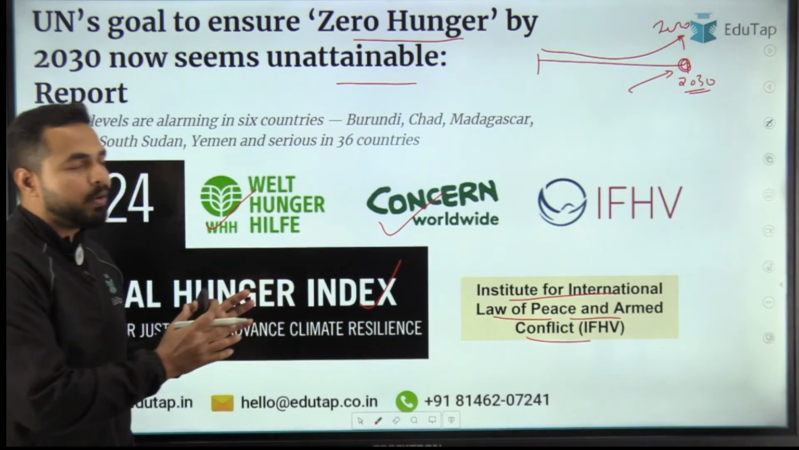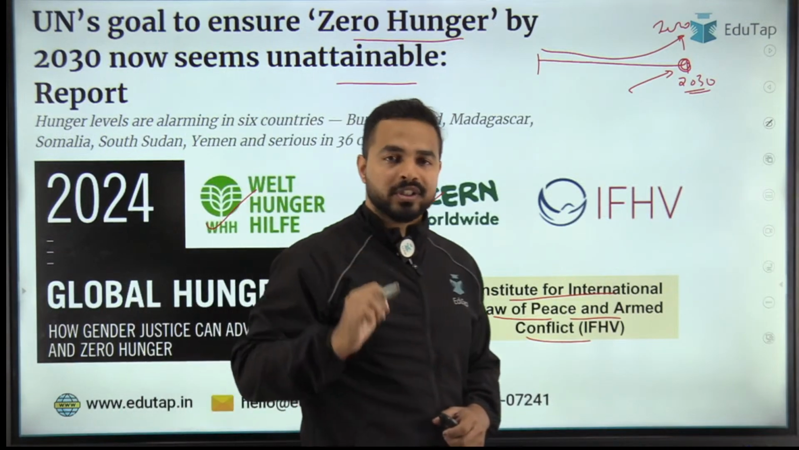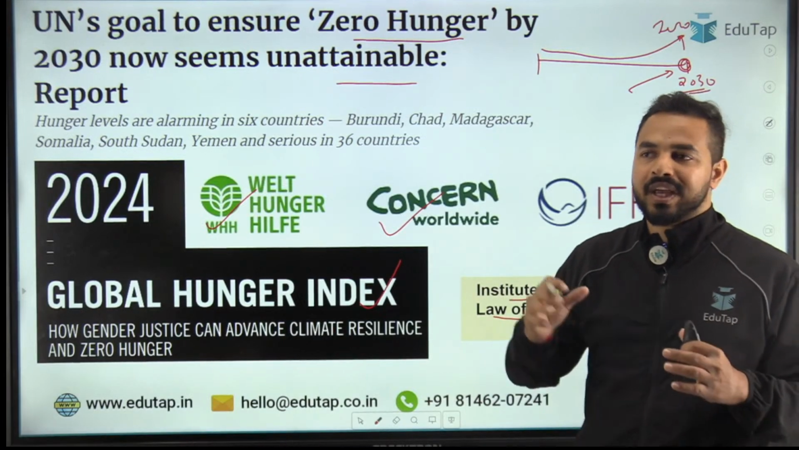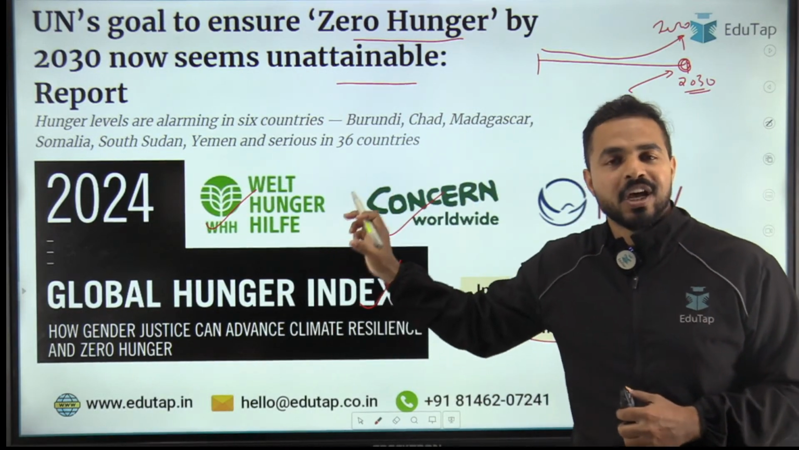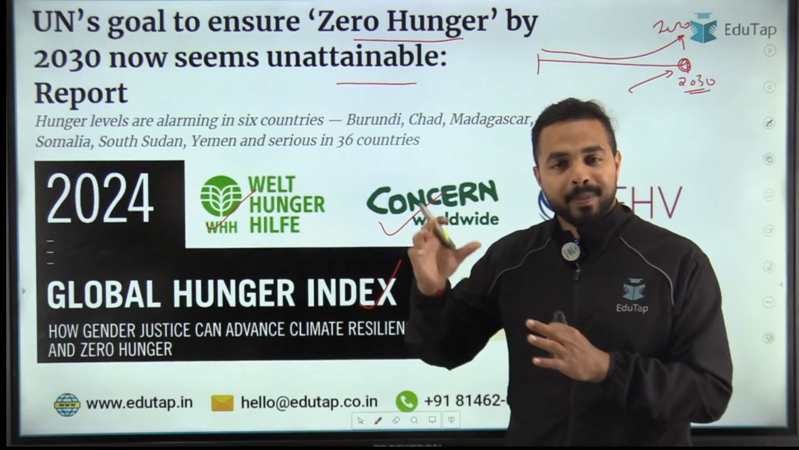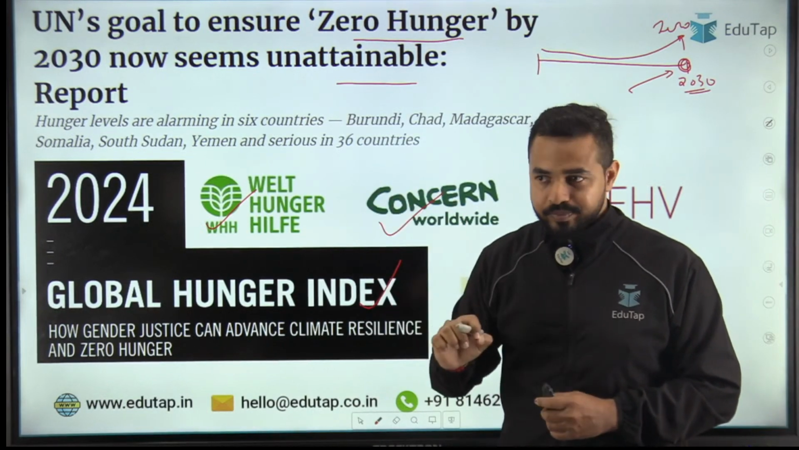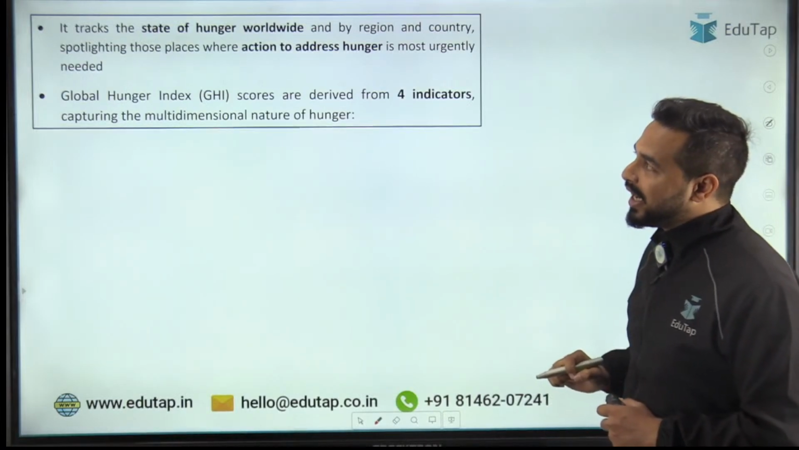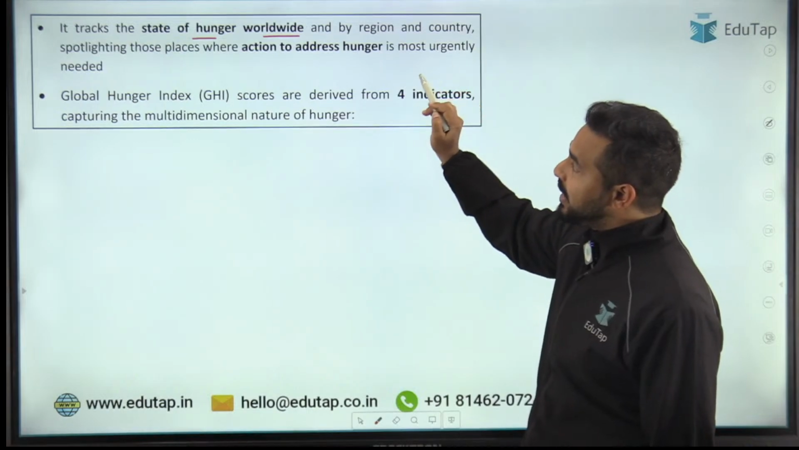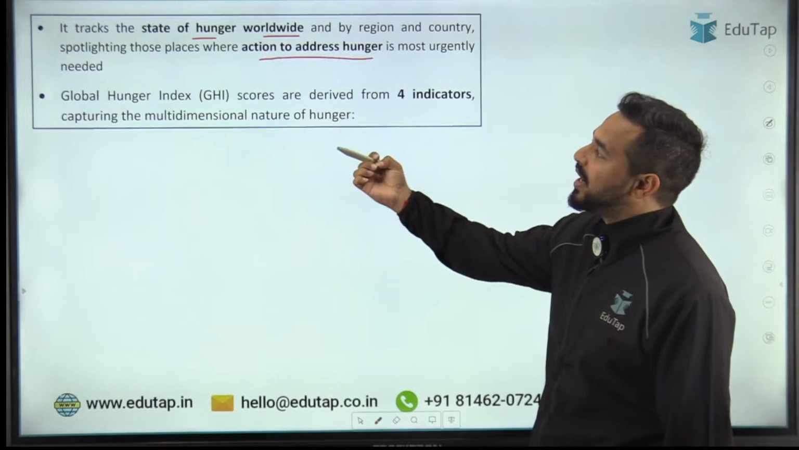So this is basically the report which tracks the level of hunger across the world, and the places where we are required to take certain measures so that we can identify them. This is where governments are required to intervene to make sure the severity of hunger is low. That's why we have the Global Hunger Index, which tracks the state of hunger worldwide by region and country and identifies the places where action to address hunger is required.